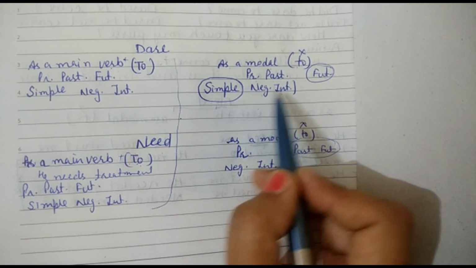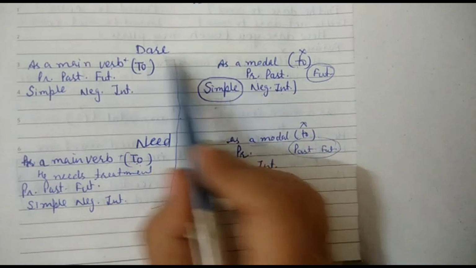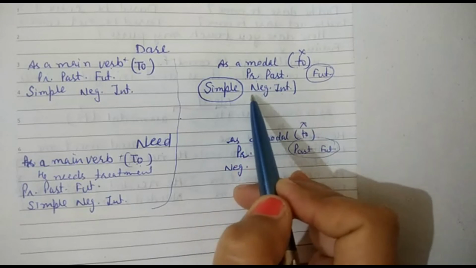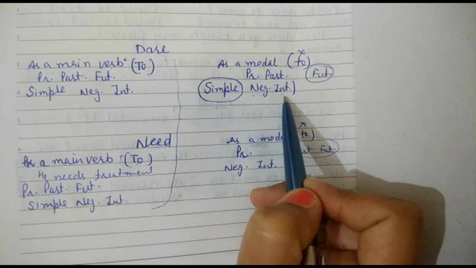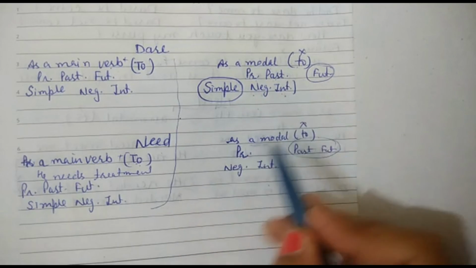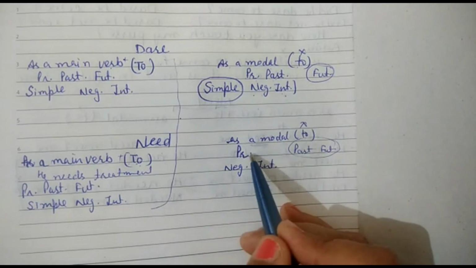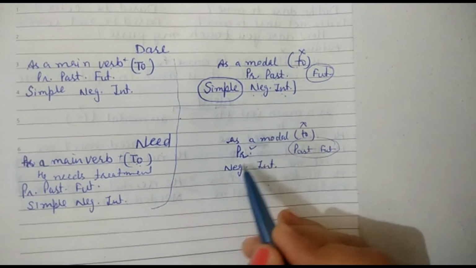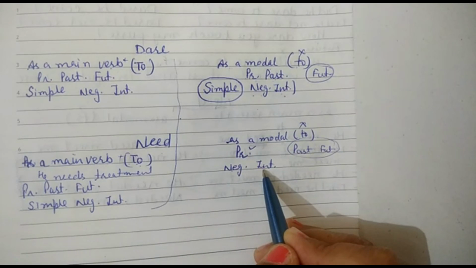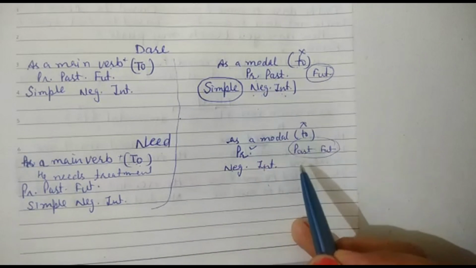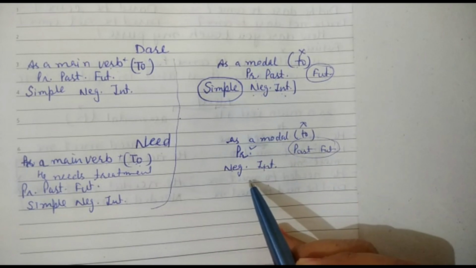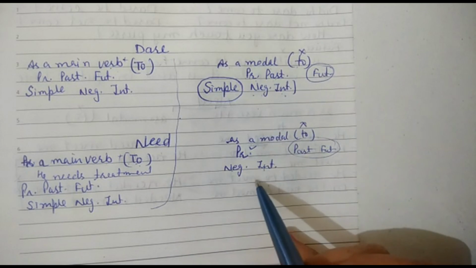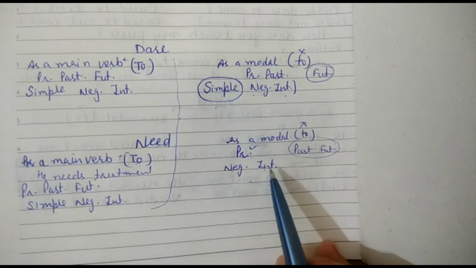Just now I have given you examples that dare as a modal will be used in present and past tense, but only in negative and interrogative formation. And need as a modal will be used only in present tense, and in negative and interrogative formation. So these rules we have to adopt. It is not a confusion, it is the beauty of English. So we have to adopt it as it is and we must try to understand it.